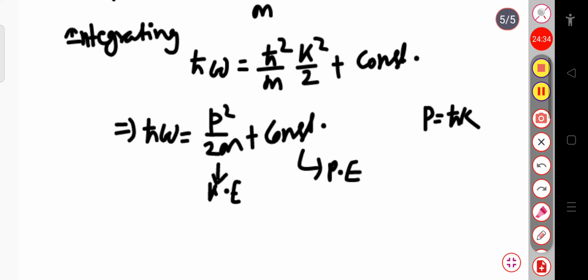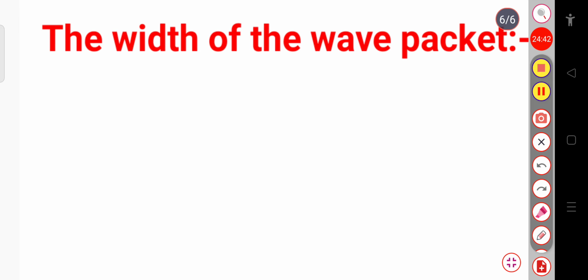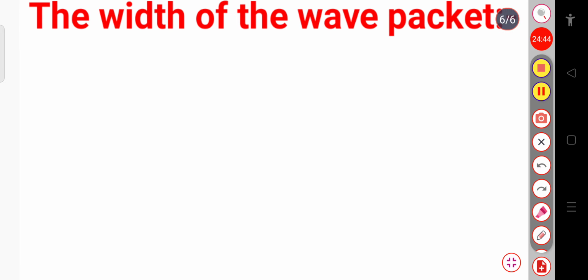Okay, now we have to calculate the width of the wave packet after the evolution of time, that is, for psi of x,t we will calculate the width of the wave packet. In the previous expression we calculated the width of the wave packet at time t equal to 0. For that case we calculated the value of delta x as well as the width in k space. So here we will calculate the width of the wave packet for the time evolution.